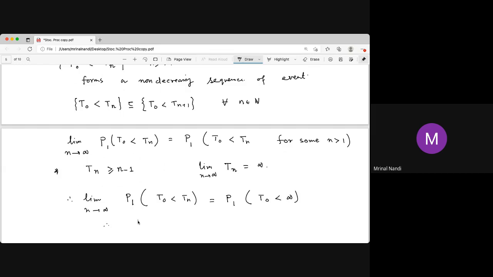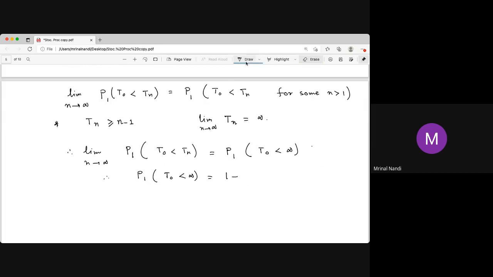So therefore, starting from 1, the probability that the hitting time is less than infinity is 1 minus... but I already have this. What is the hitting time? That will be 1 minus 1 divided by the sum over y equal to 0 to infinity of gamma y, and that is 1 minus that.